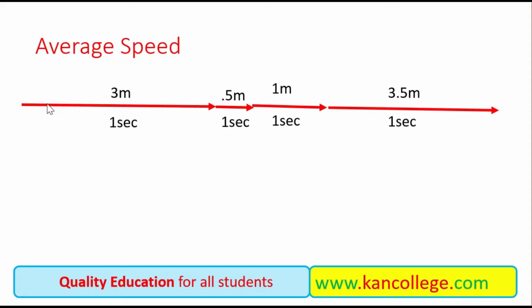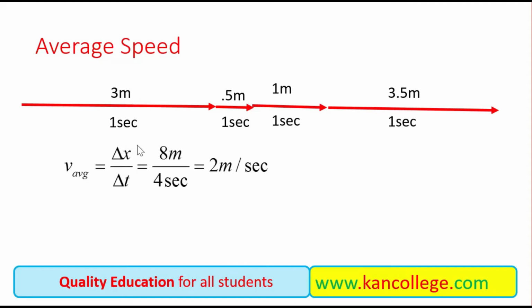Now, if someone wants to describe its whole behavior, say what is the speed of this body, then he cannot tell about a certain speed. So he has to take the average of all the speeds. So how do we get the average speed? We will divide the whole distance by the total time and we will get the average speed. Whole distance is 3 plus 0.5 plus 1 plus 3.5, which is 8 meters in 4 seconds.